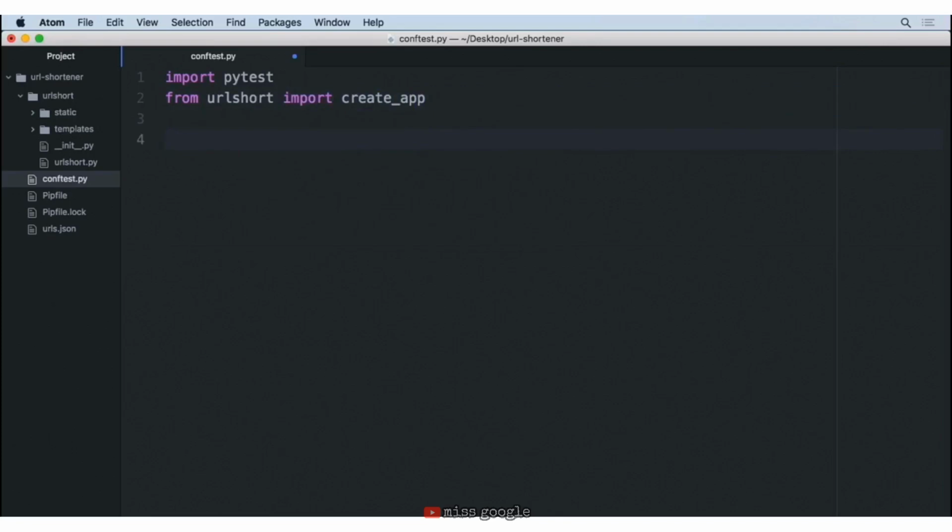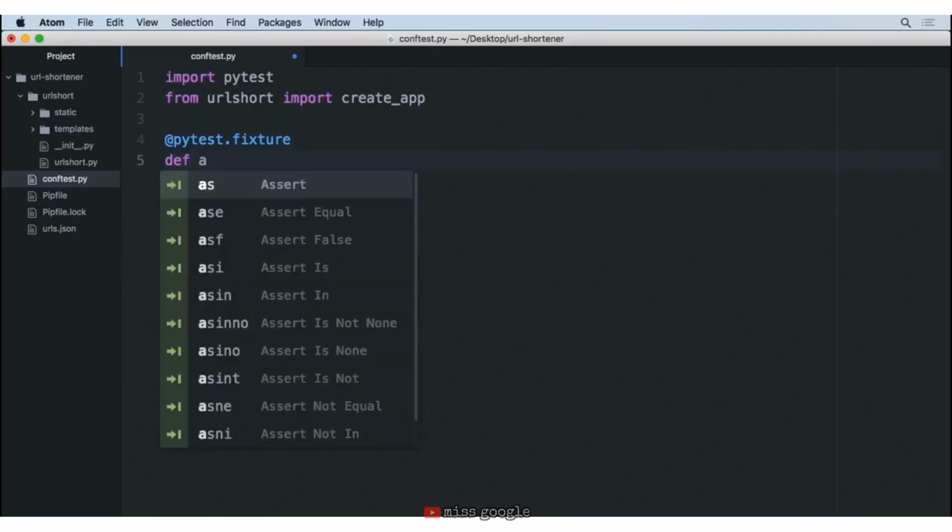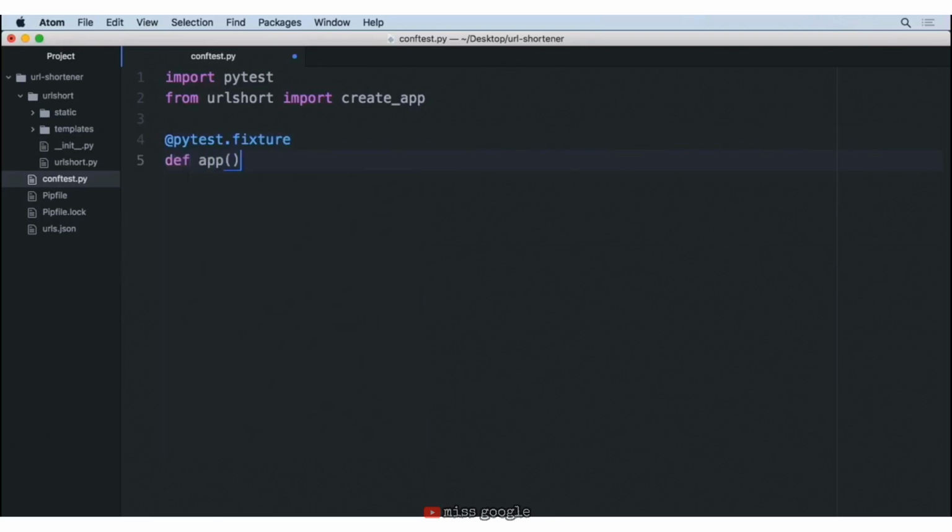Now that we have access to that function, we need to create two fixtures. Fixtures help establish the testing situation. So we're going to do @pytest.fixture, and then on our next line, create a function, def app, and we don't need to pass anything inside. So we'll do a colon to finish up our function here, and we're simply going to say app is equal to create_app with our open and close parentheses, and then we will yield app.